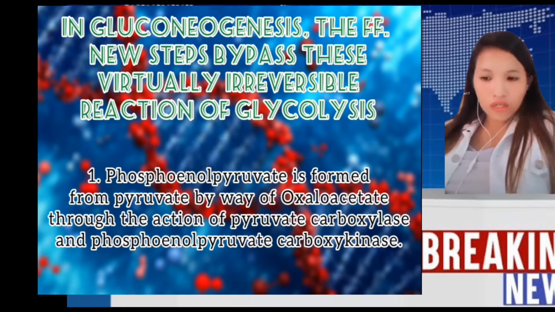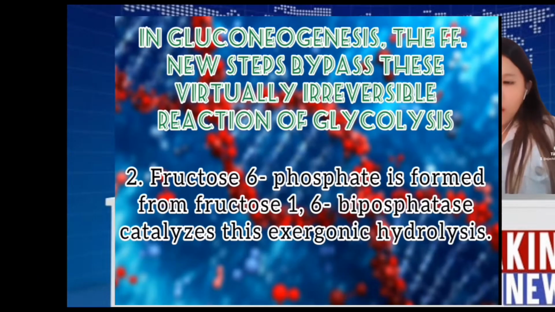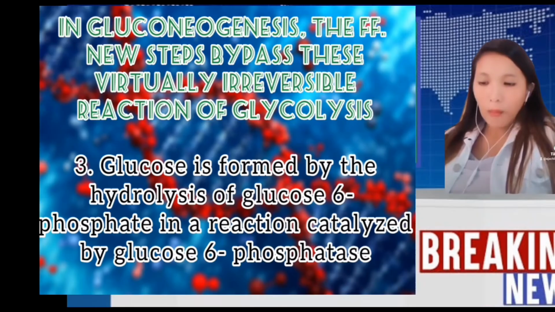In gluconeogenesis, the following new steps bypass these virtually irreversible reactions of glycolysis. First, phosphoenolpyruvate is formed from pyruvate by way of oxaloacetate. Second, fructose 6-phosphate is formed from fructose 1,6-bisphosphate by hydrolysis of the phosphate. Third, glucose is formed by the hydrolysis of glucose 6-phosphate.